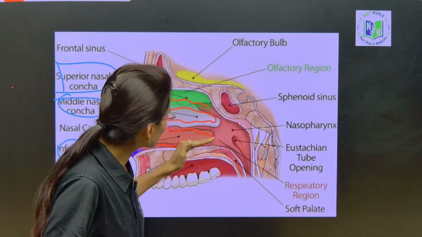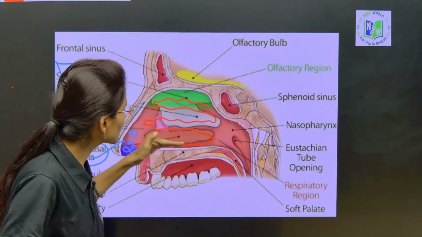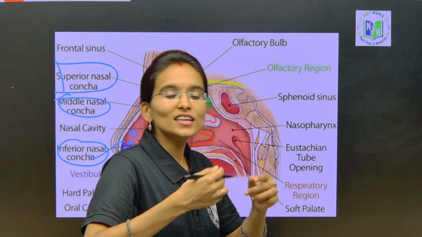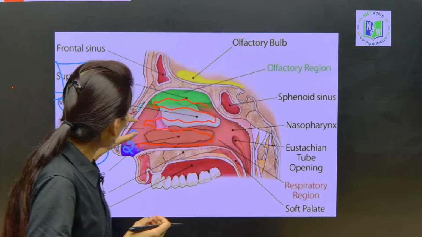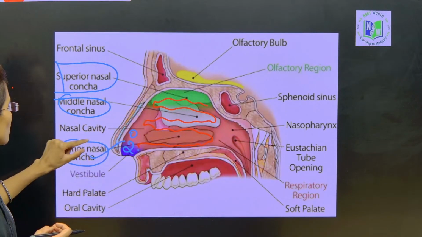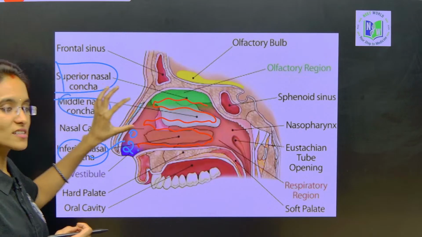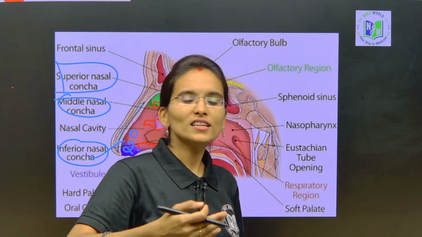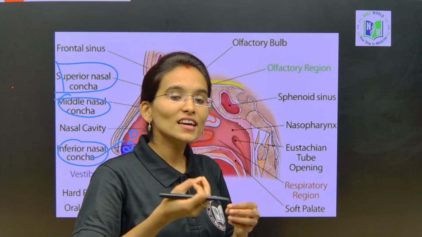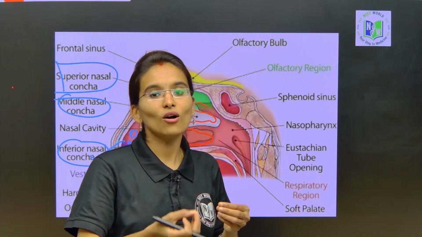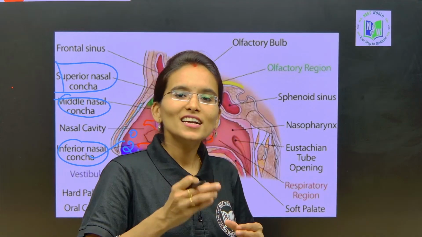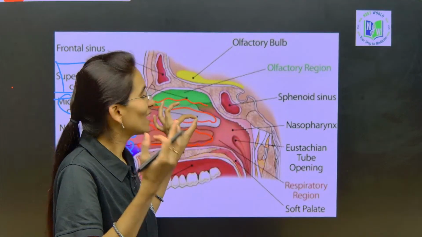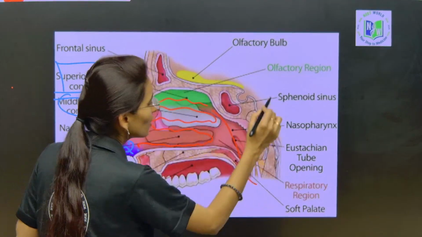Due to the presence of these nasal concaves, the air is going to travel in between the concaves. After reaching all three types of concaves, the inferior, middle and superior nasal concave, whenever the air we inhale travels in between them, it is cooled down. It cools and humidifies, and next it is transferred to the pharynx.